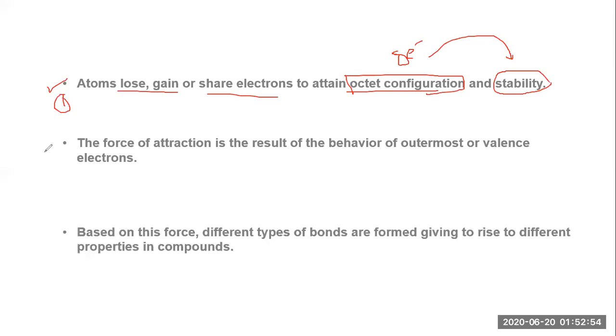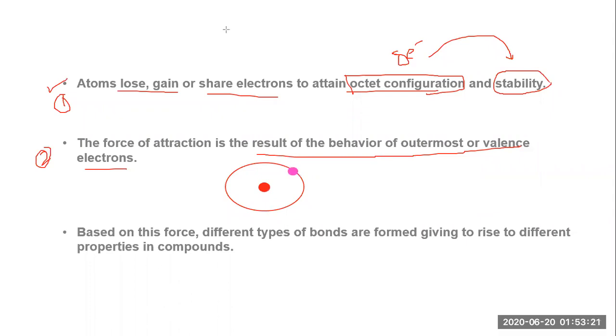Now let's move to the second point. It tells us that the force of attraction is a result of the behavior of the outermost or valence electron. We already discussed this. If we draw the structure of the atom, the electron is revolving around the nucleus.